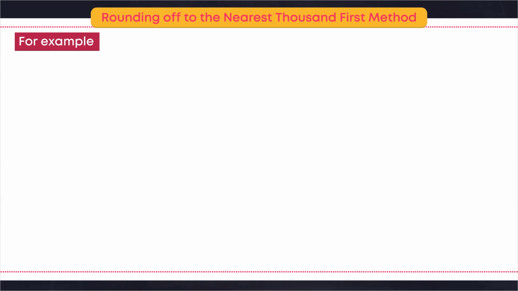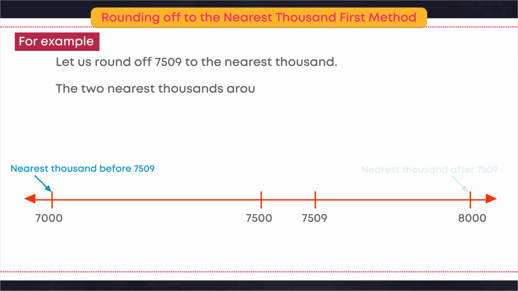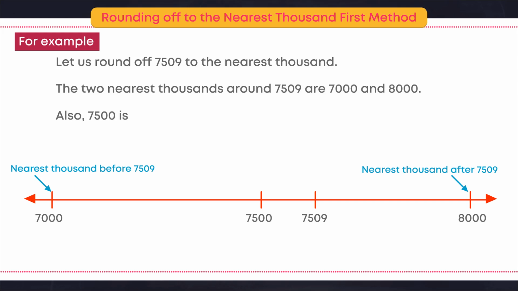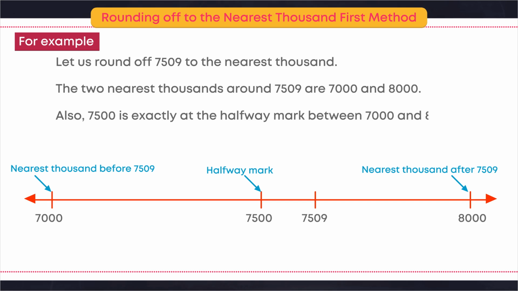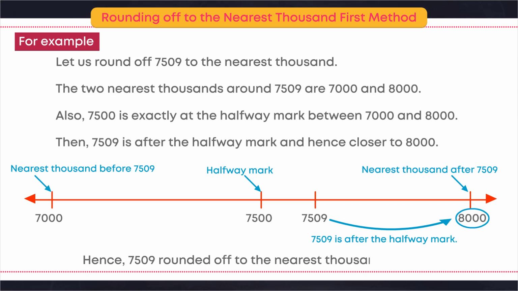For example, let us round off 7509 to the nearest thousand. The two nearest thousands around 7509 are 7000 and 8000. Also, 7500 is exactly at the halfway mark between 7000 and 8000. Then, 7509 is after the halfway mark and hence closer to 8000. Hence, 7509 rounded off to the nearest thousand is 8000.